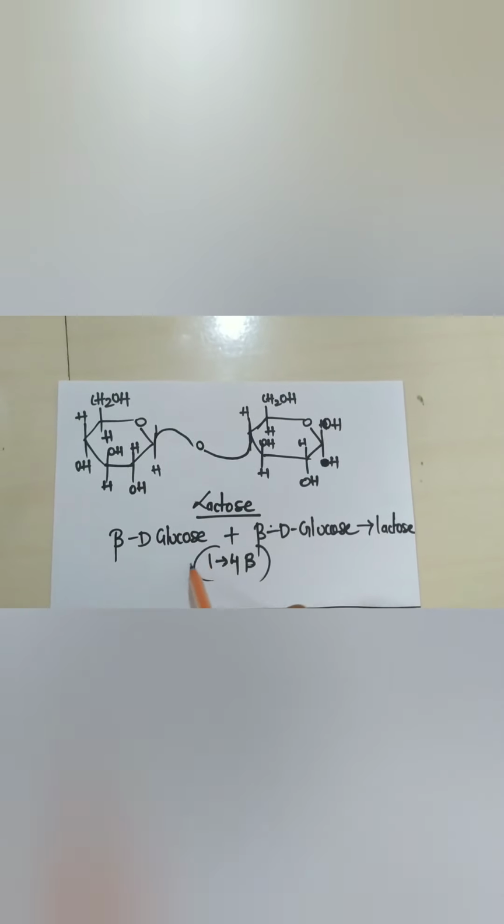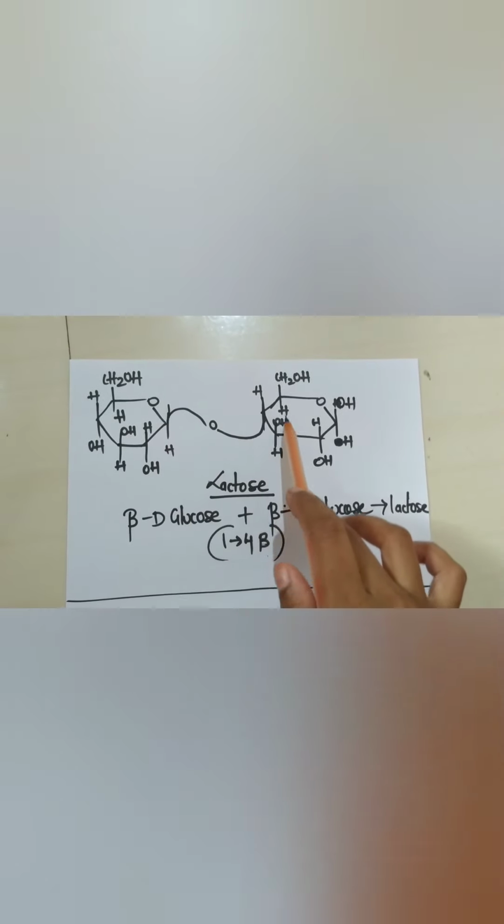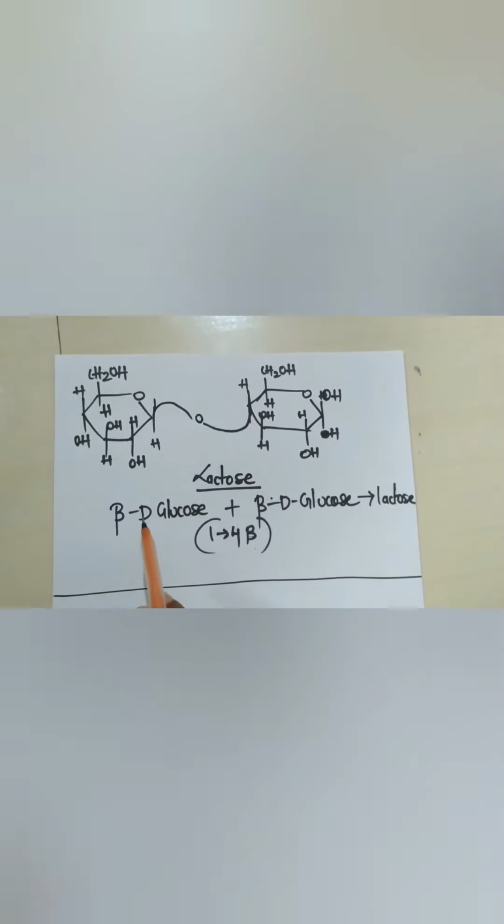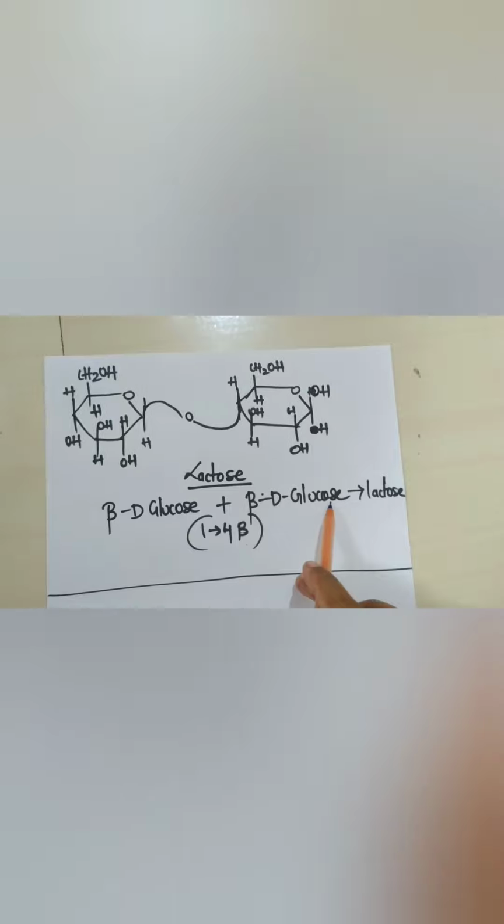That's why the name is 1 to 4 beta linkage. The chain formation between the first and the fourth carbon atom of the beta group forms lactose. That's why the name is 1 to 4 beta.